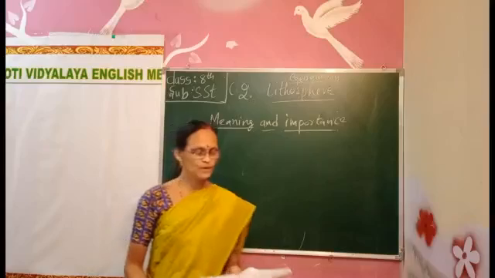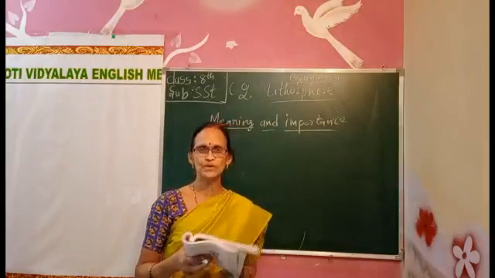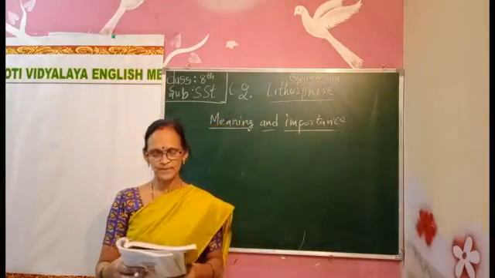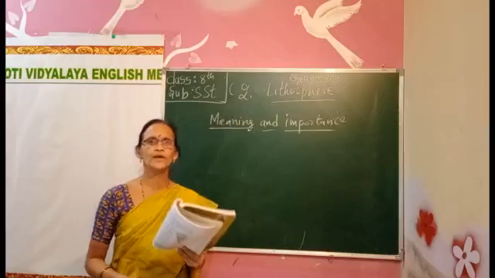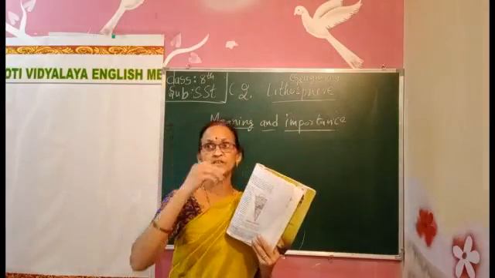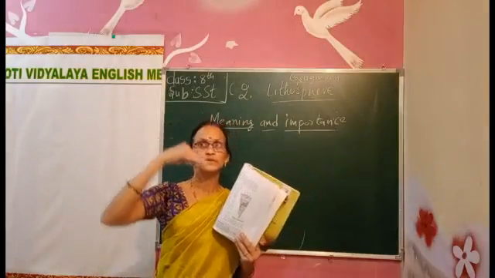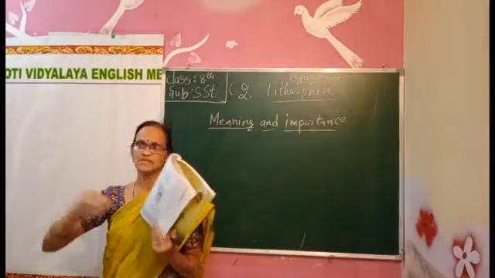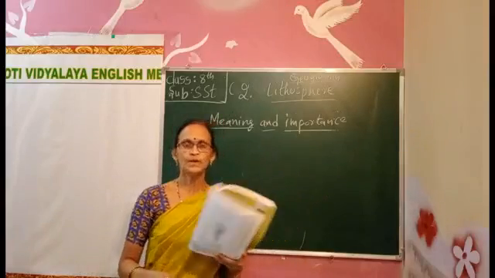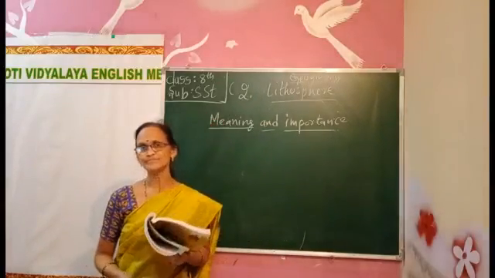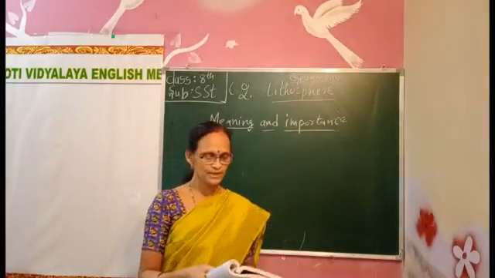Now let us talk about lithosphere. What is lithosphere? Lithosphere means here the land part. The land part is called the lithosphere. Atmosphere means the air part which is on the earth. This place is occupied by air, and that layer is called atmosphere. The land part, the hard part, is called the lithosphere.